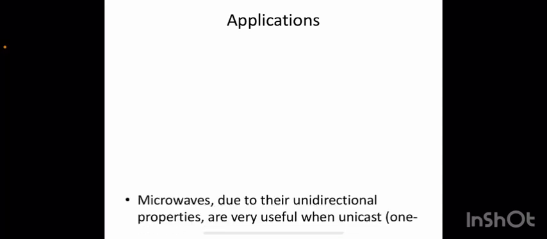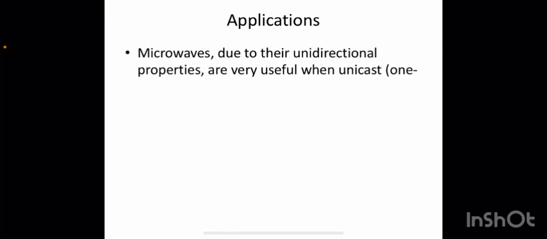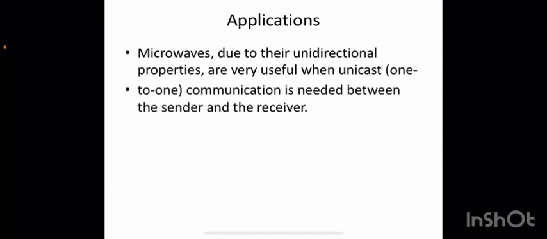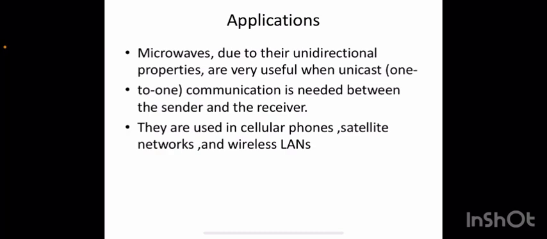Now, the application of microwaves. Due to their unidirectional properties, they are very useful for unicast transmission, like sender and receiver only. They are used in cell phones, satellite networks, and wireless LANs. These are the main applications of microwaves.